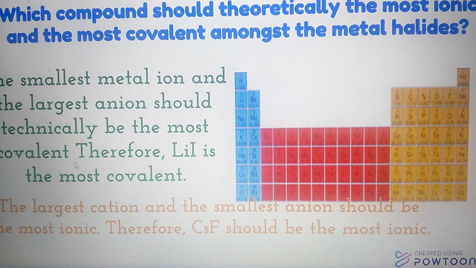Which one will be covalent? In this case, the cation will be small and the anion will be large. So Li, which is the first member of group 1A, shows more covalent character when it is combined with the iodide ion. In case of cesium chloride, when the cation is larger and the anion is smaller, in this case it will show ionic character, or the compound will be ionic.